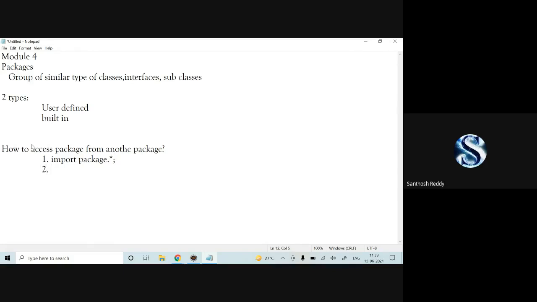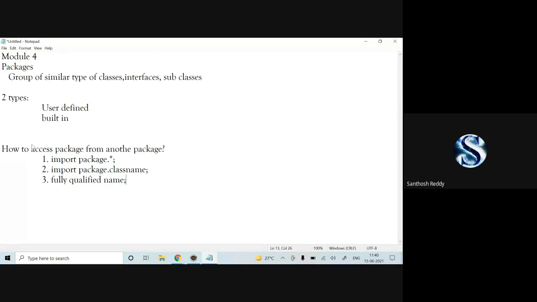Second, import package.specificClassName; give semicolon. Third, fully qualified name. These are the three different ways we can access a package from one class in another class.